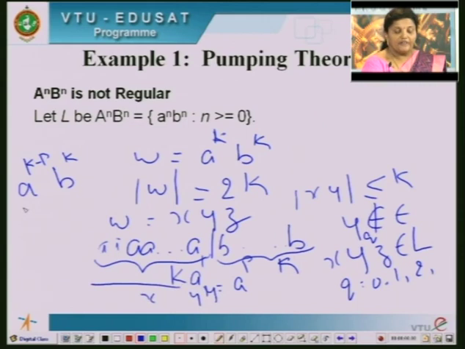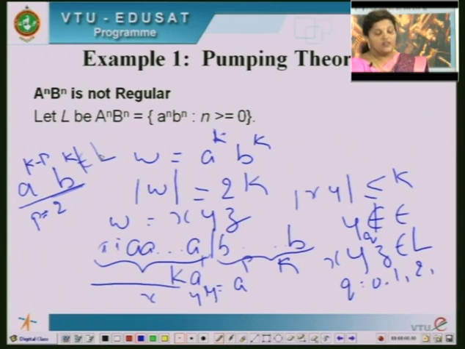So now your language consists of a to the power of k minus p, b to the power of k. So if you take the p value as 2, then you will have fewer a's than b's, which the language will not allow. Your string will not belong to the language. So you need not take the string which I have taken. You can show it in a different way. So this is one way of showing it.